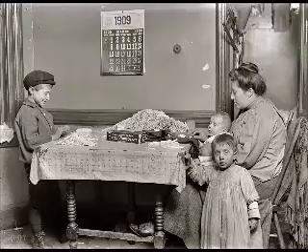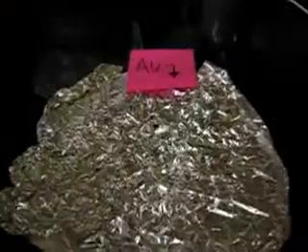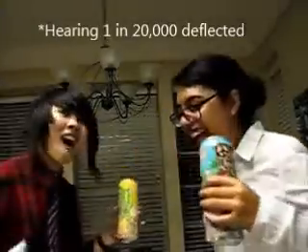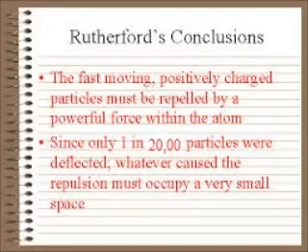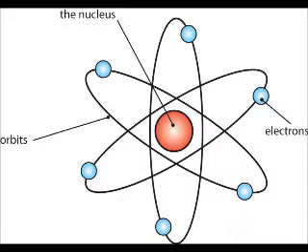Finally, in 1909, Ernest Rutherford performed the gold foil experiment, in which he fired a beam of alpha particles at a sheet of gold foil. Most of the particles passed through the foil, but 1 in 20,000 particles were deflected back towards the beam, which led to the thought that positive charge in an atom was concentrated in one area, and he called these protons, and they had a mass of 1 AMU. He made his own model, which had a central nucleus consisting of protons, and the electrons existed in a cloud